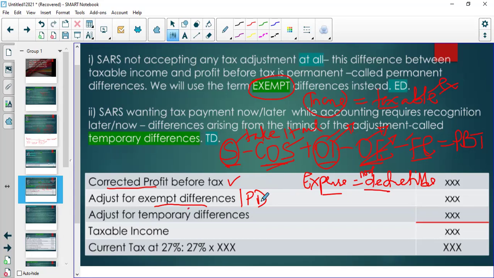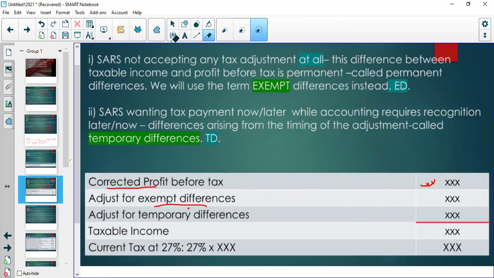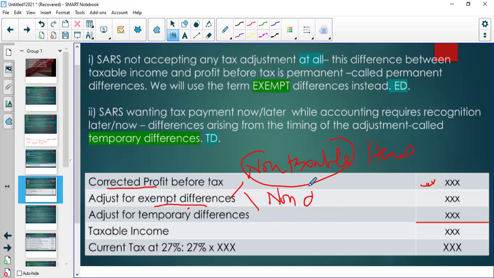So under exempt differences, the exempt differences are made up of non-taxable items. In other words, those things, it's income that is exempt. It's a non-taxable item. And expenses that are exempt are referred to as non-deductible.